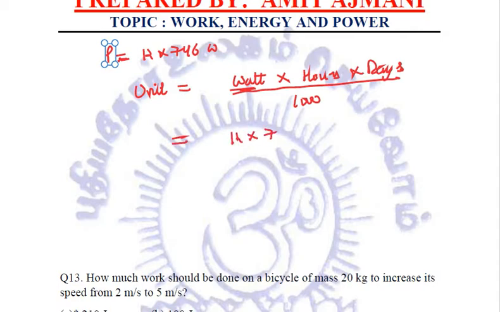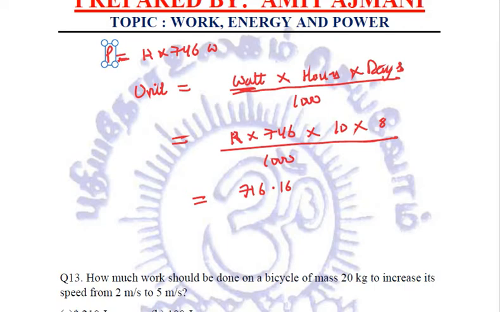So how many watts are there? 12 into 746 watts. We have converted it into kilowatts by dividing it with 1000, multiply by 10 days is the time period and 8 hours per day. Right, this is 8 hours per day that it is being used. So when we calculate it, the value comes out to be 716.16 kilowatt hour, that is the units.